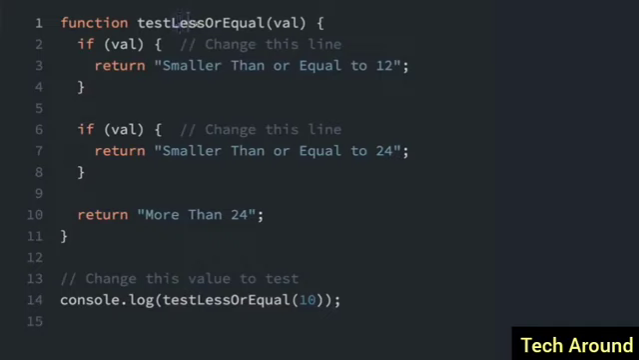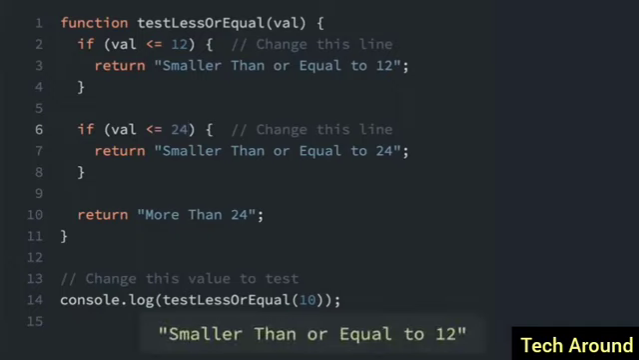And we also have the less than or equal to operator we can use in JavaScript. So here we're going to check if it's less than or equal to 12. So we just put the less than operator, 12. Oh, equal, less than or equal. That's an important part. Here it's less than or equal to 24 to make this statement true. And if we run it, we see smaller than or equal to 12. Number 10 we passed in.